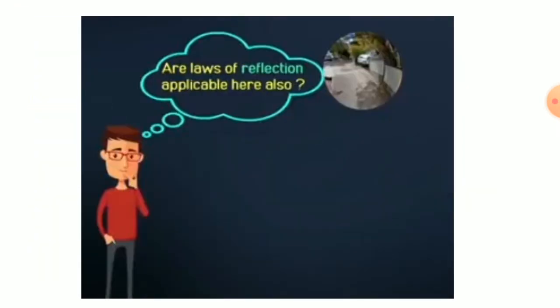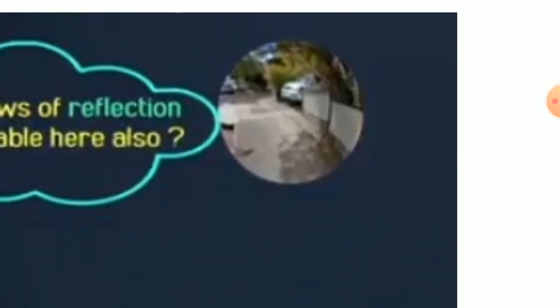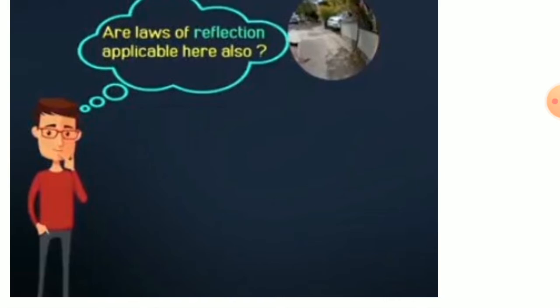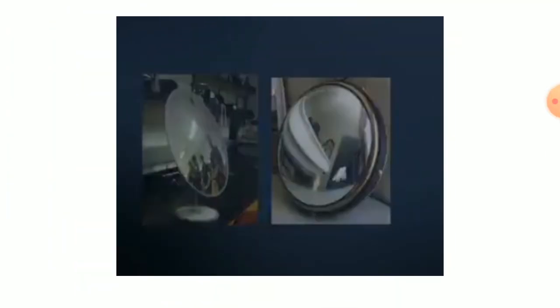So are the laws of reflection applicable here also? Here it means which type of mirror is this? So it is a spherical mirror. Students, do you know the sphere shape? A sphere is like a football. When we cut the football there are two parts, so we take one part.